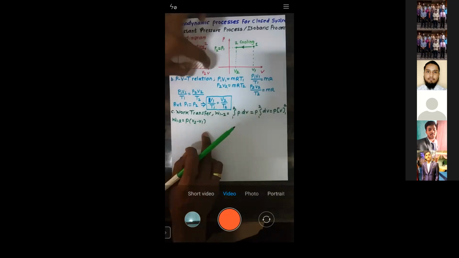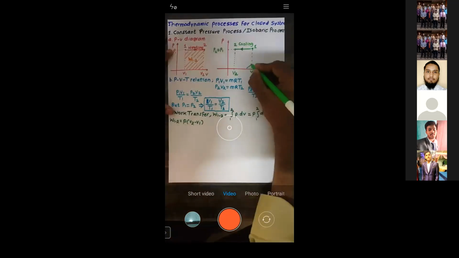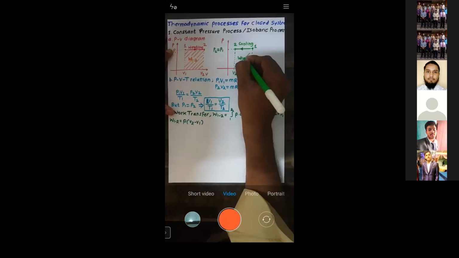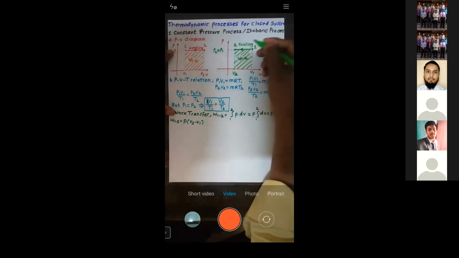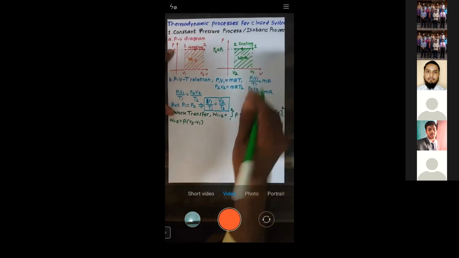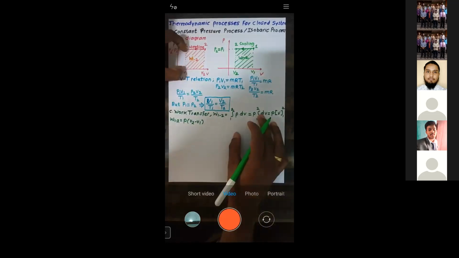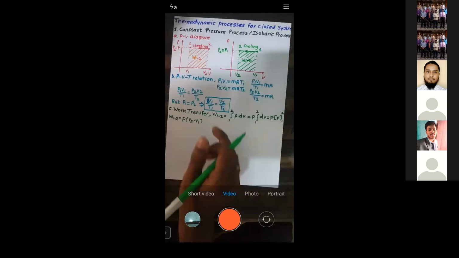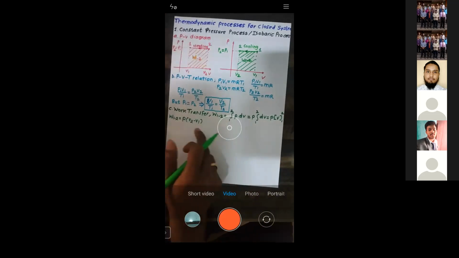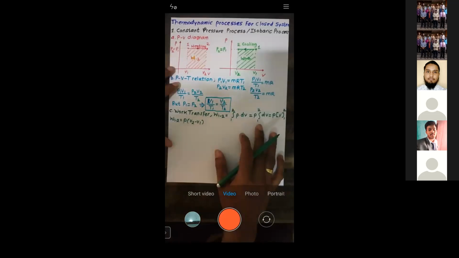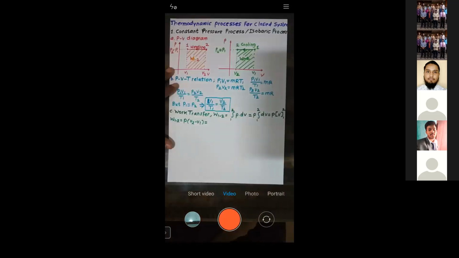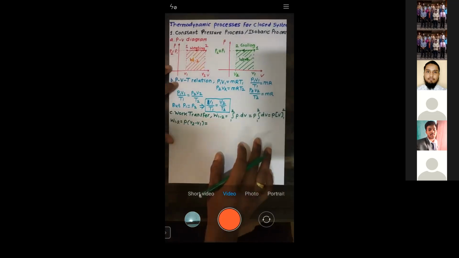Yes or no? Are you getting the same answer? See here, this is P. This is P. That is pressure into what? V2 minus V1. See, the same answer we are getting here. Is that clear? Is that clear, all of you? Yes, sir.